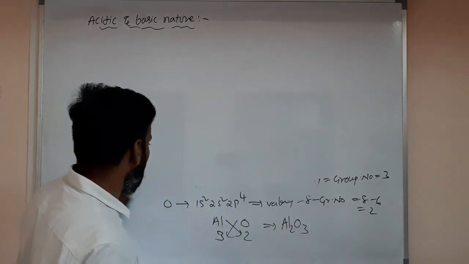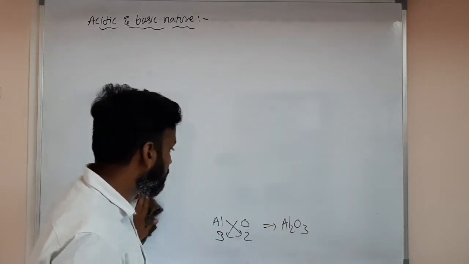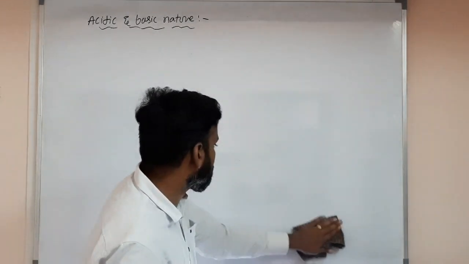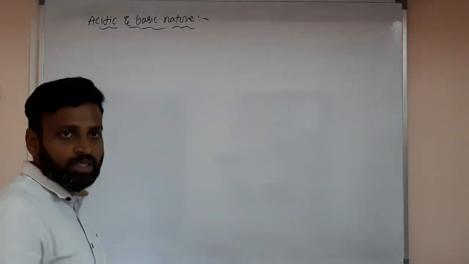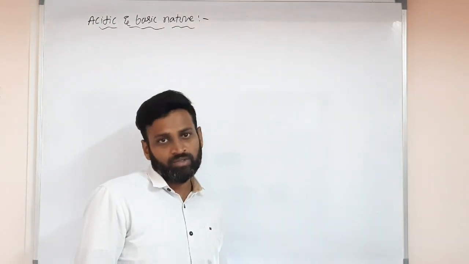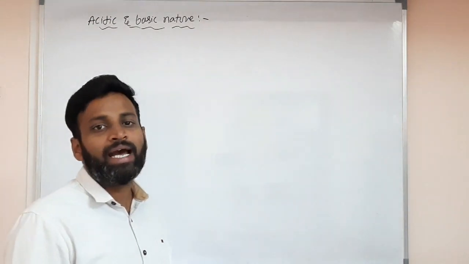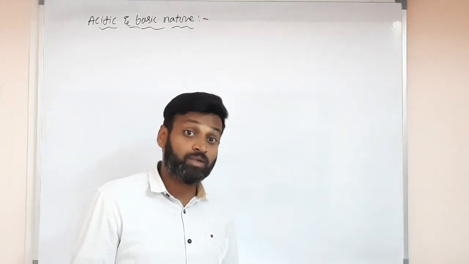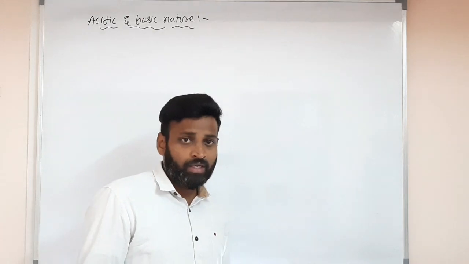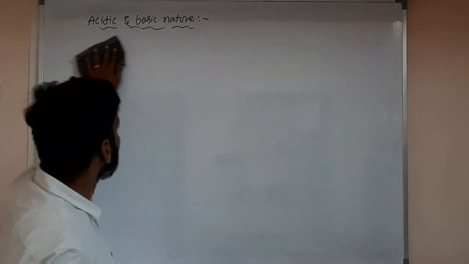Then what is the formula? Like that they'll ask you. So you must know all those things. One can have 3 ionization potentials means X can lose 3 electrons, and some Y atom can have 2 electrons means 2 is the valency. Like that also they will give in the exam. Very important, please remember all those things.